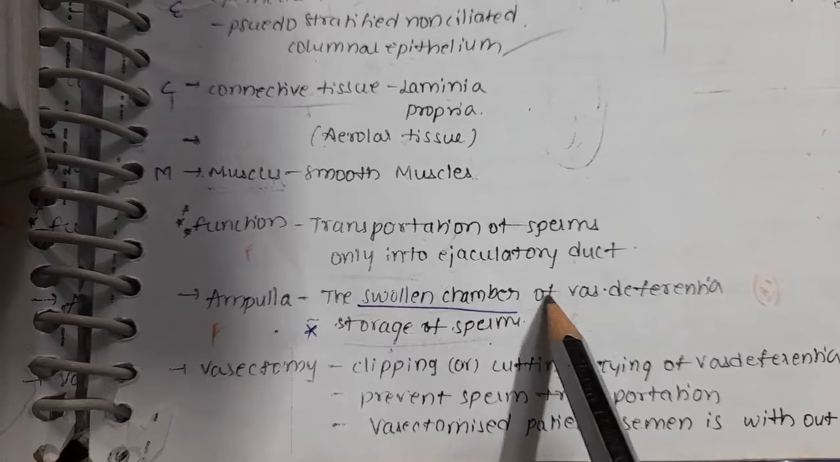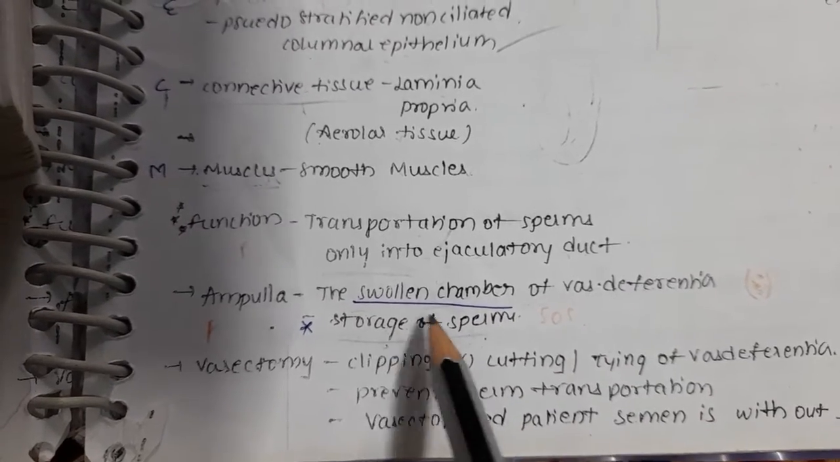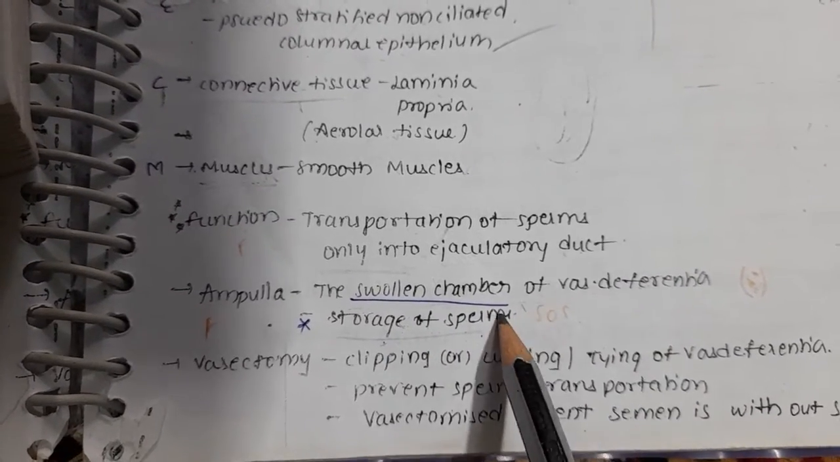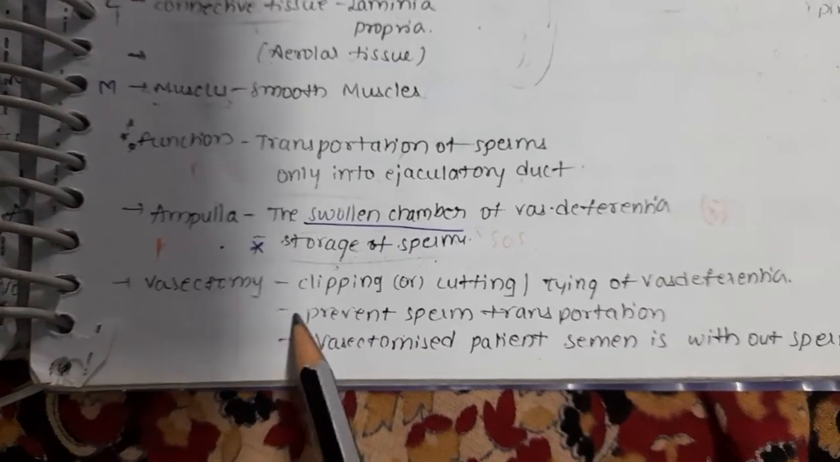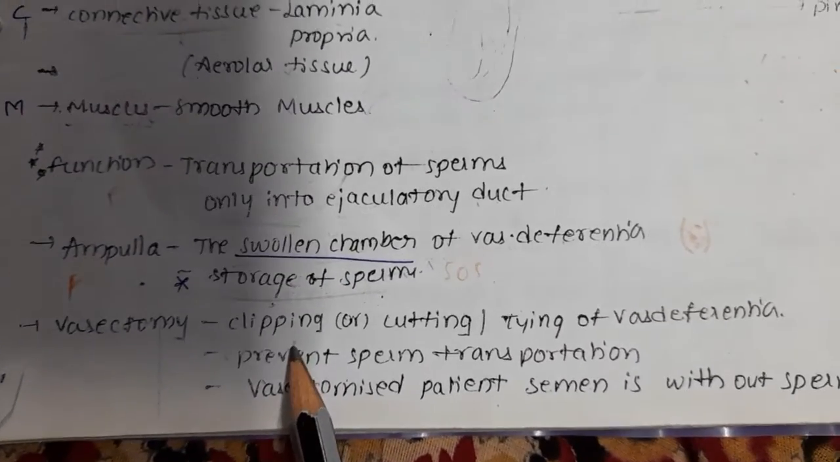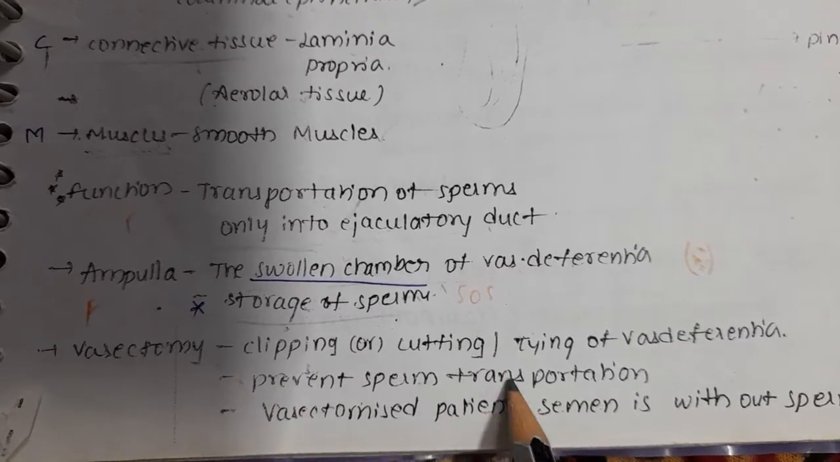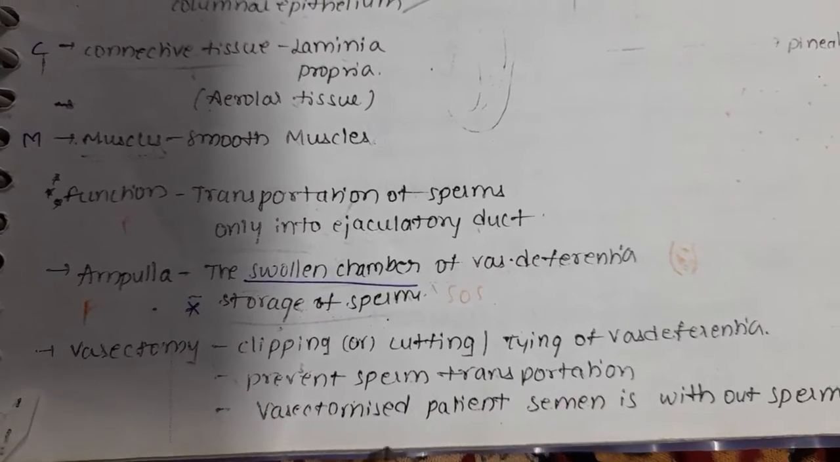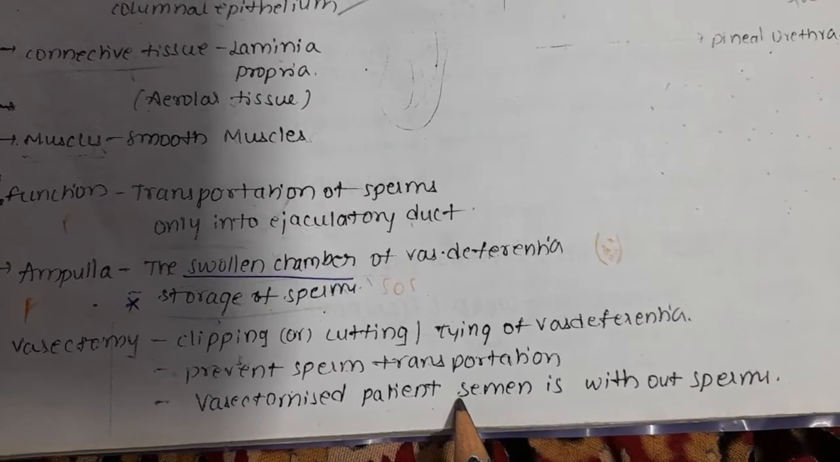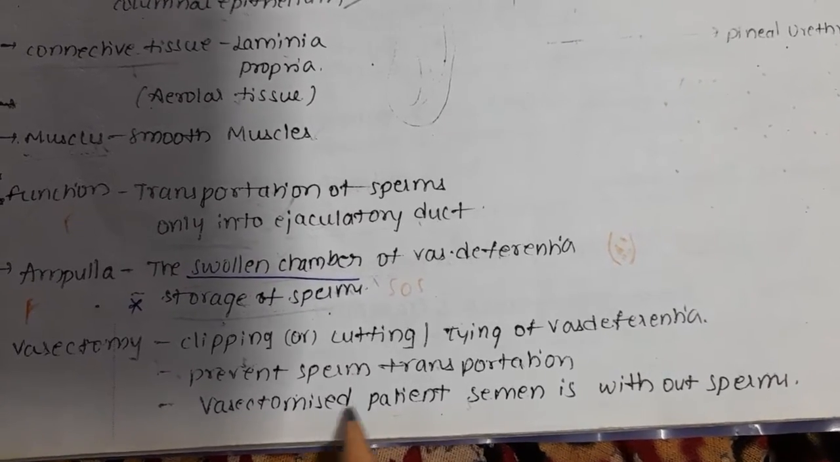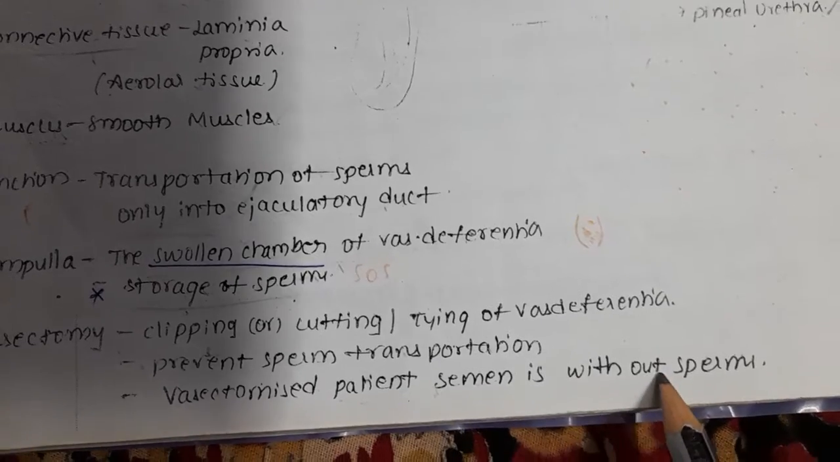The ampulla is the swollen chamber of the vas deferens. It stores the sperm. Storage of sperms occurs here. Vasectomy is applied here. The clipping or cutting and tying of the vasa deferentia is called vasectomy. It prevents sperm transportation. A vasectomized patient's semen is without sperms.